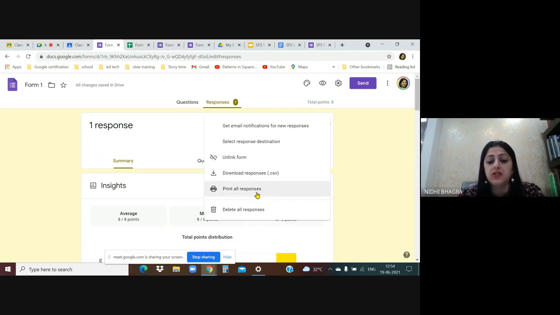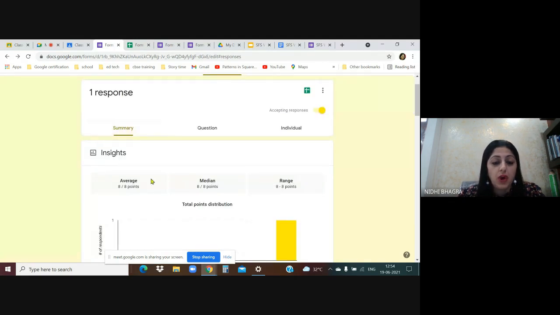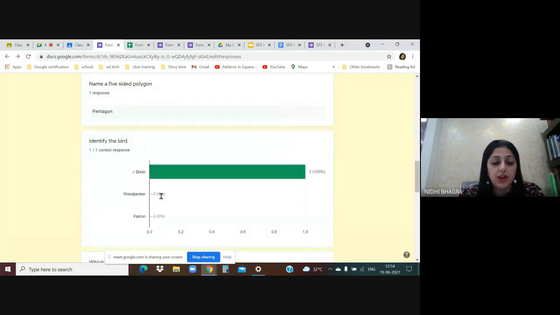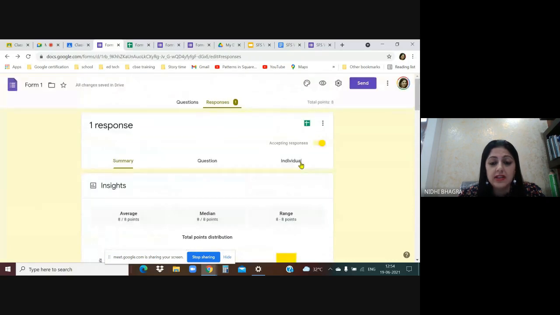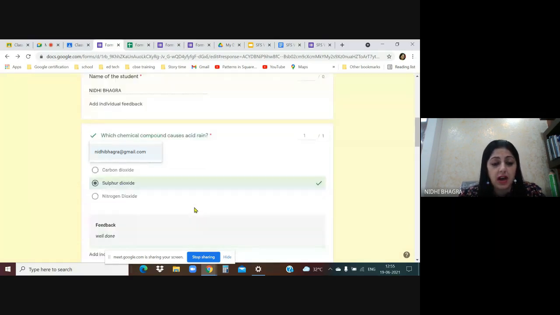Download all the responses, print all the responses, or delete all the responses. Okay. Now here you can see a summary of all the responses you have received, and here you can see the individual responses. Here it's only showing my name. It's like a drop-down menu. If suppose 50 students perform the test, when you click on this arrow, there will be a drop-down menu and all 50 students' names will appear. You can click on any of the names and then their answers will appear.